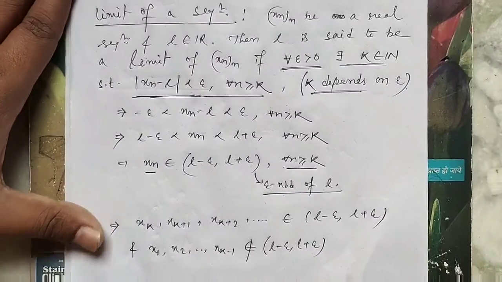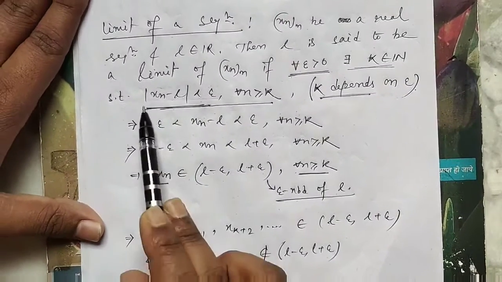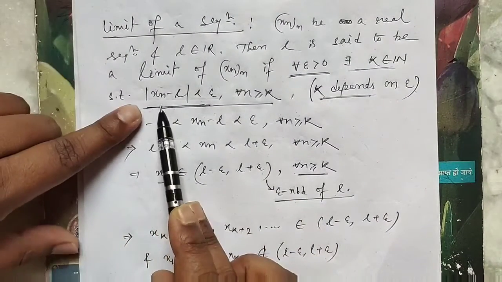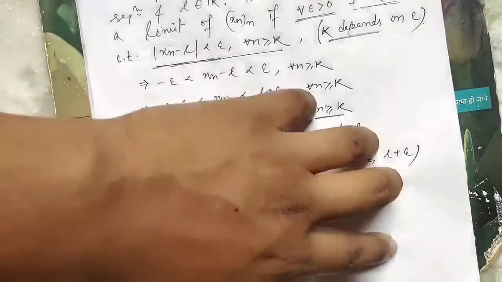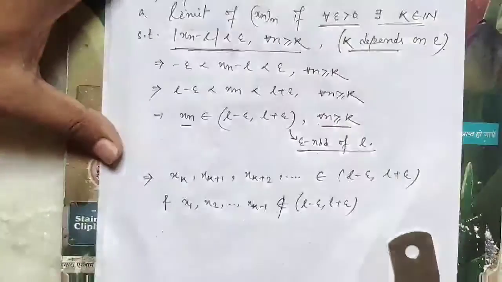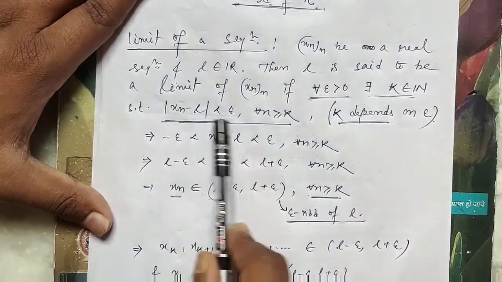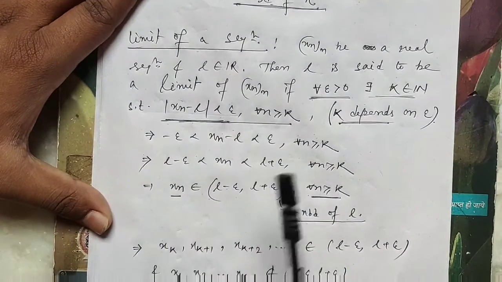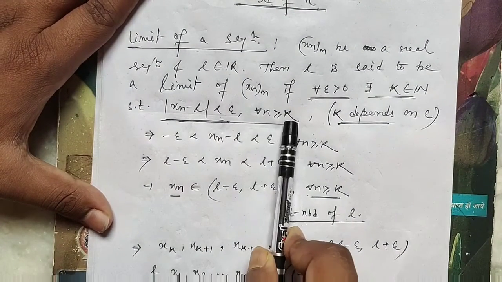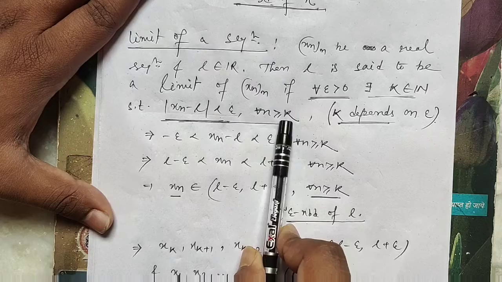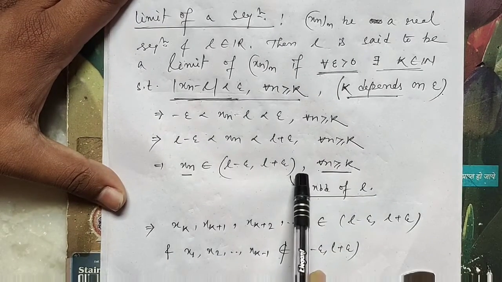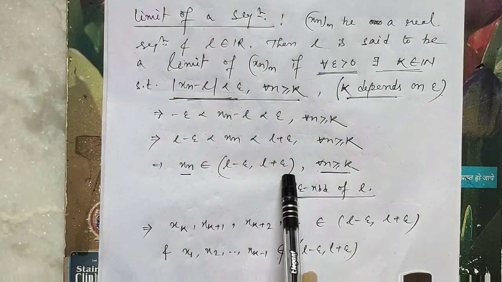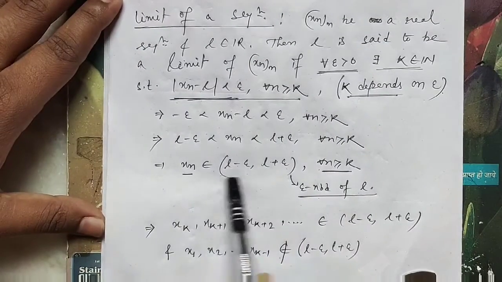So this inequality actually says except a finite number of elements of the sequence, after the kth term all elements belong to this neighborhood, okay.